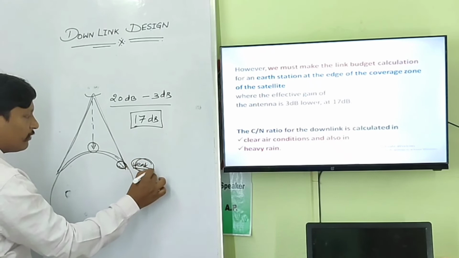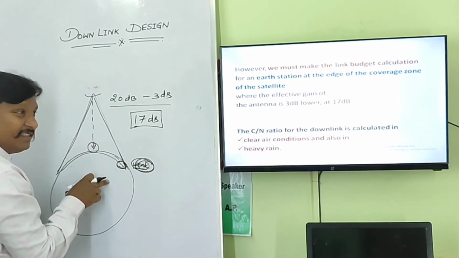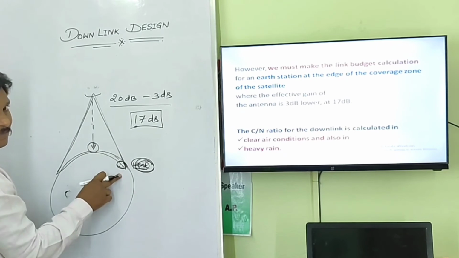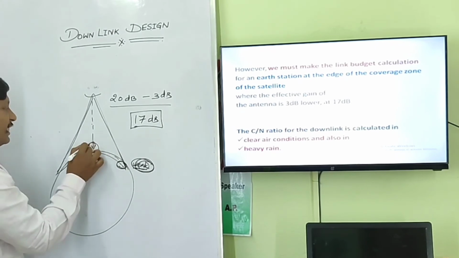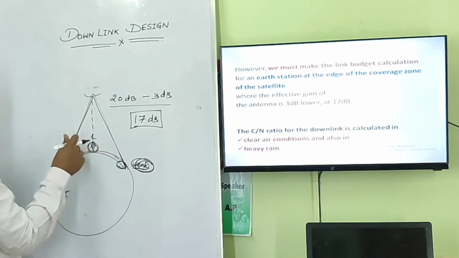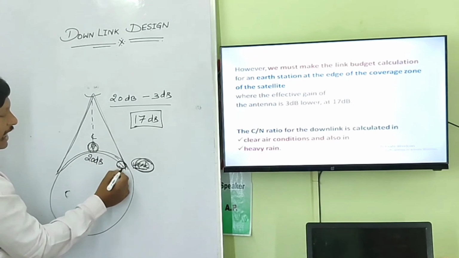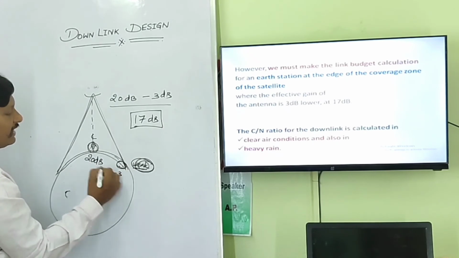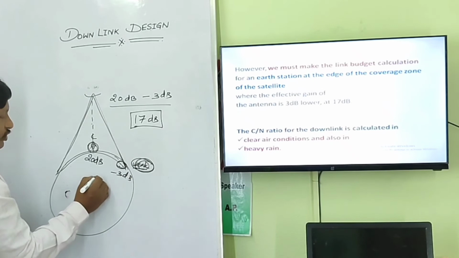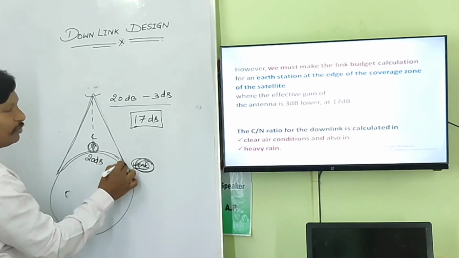Though you have a weak signal here, we calculate and design the link for the weak spots, such that if you are calculating carrier to noise ratio at the center, we can have a better signal. Here for example, if you have 20 dB, at weak spots we may estimate that minus 3 dB will take place. So a total of 17 dB is seen at this particular position.